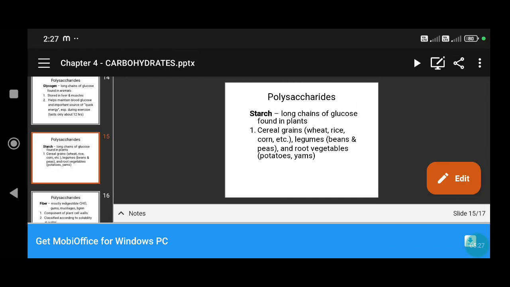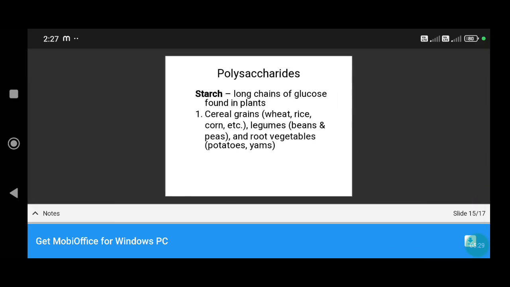Next, example of polysaccharide, starch: long chains of glucose found in plants. Starch is present in wheat, rice, corn and so on, and in many vegetables and root vegetables like potatoes.